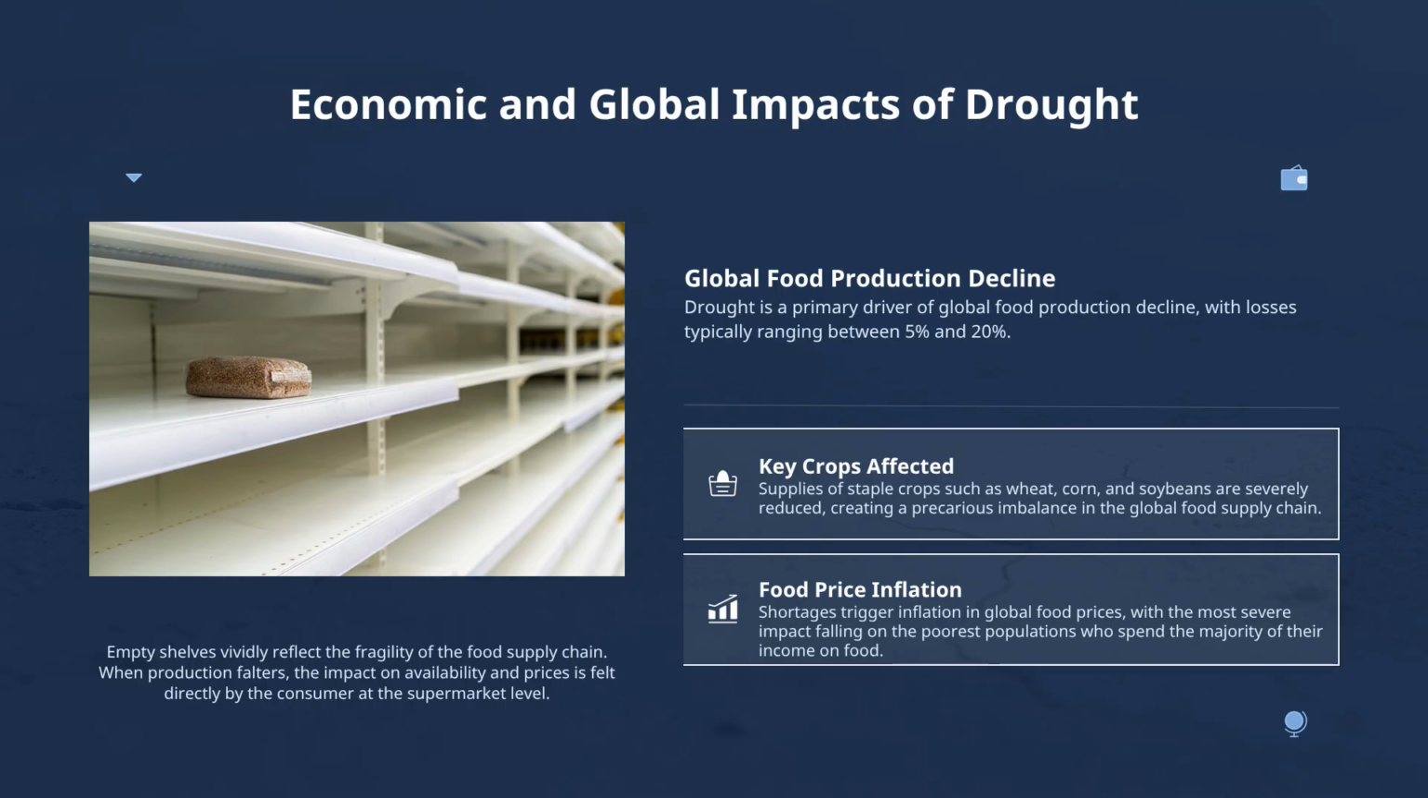Economic and global impacts emerge as drought comes. Drought leads to the reduction of global food production by about 5 to 20%. The reduction of supply of crops like wheat, corn, and soybean leads to food prices rising. This inflation especially affects low-income populations who spend most of their money on food.